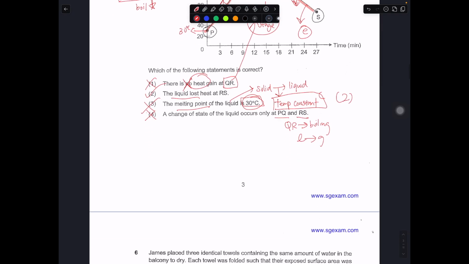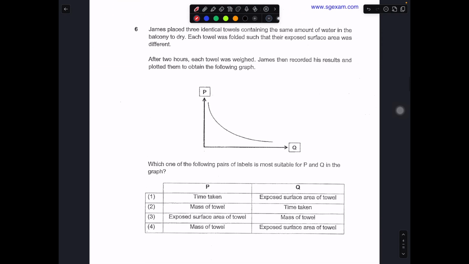Okay, so let's move on to question 6. James placed 3 identical towels containing the same amount of water in a balcony to dry. Each towel was folded such that their exposed surface area was different. So they are trying to tell you that exposed surface area is different. The word different tells you that this is a change variable. After 2 hours, each towel was weighed. James recorded his result and plotted the graph.